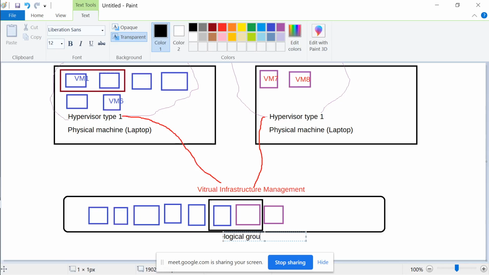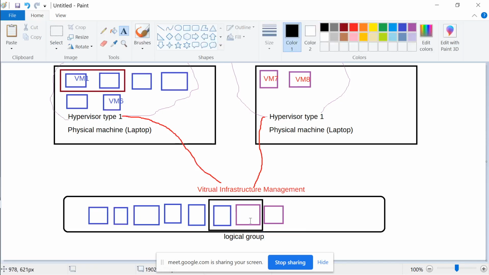You can say it logically groups them. But if both of them have to communicate, then definitely this virtual infrastructure management will have to talk to hypervisor 1 and hypervisor 2.